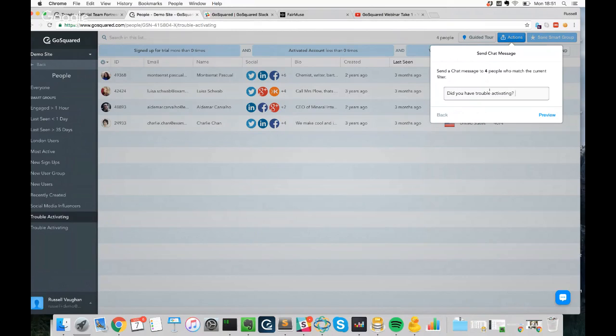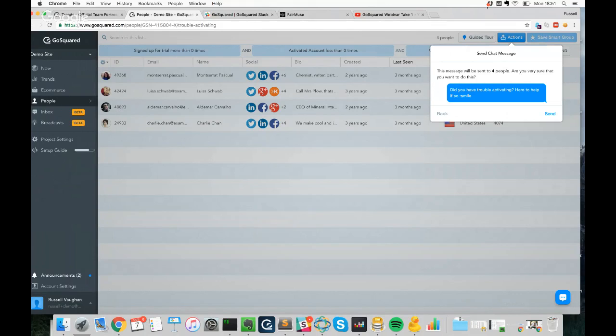Here to help if so." We can add a little emoji and a preview, and send a broadcast message to all those users so that the next time they log in, they will see that message pop up and may want to engage with us again.